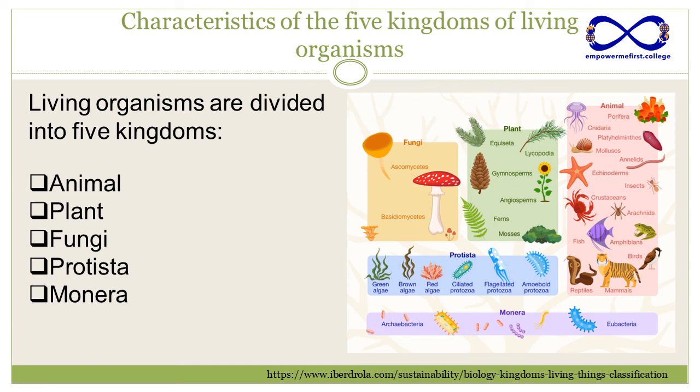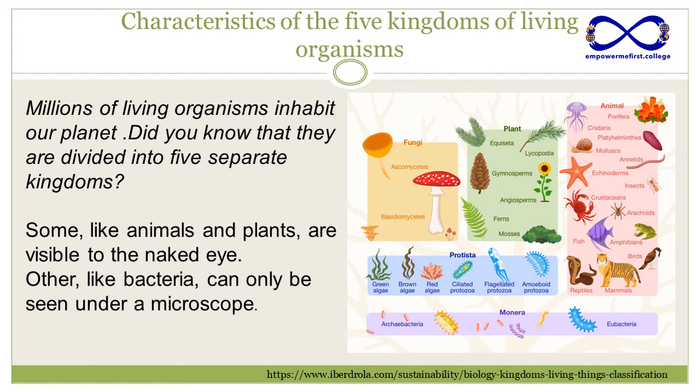Basically, all the living organisms are divided in 5 different kingdoms. They are animal, plant, fungi, protist, and monera. In addition, you can have more information about the graph and about the division of the 5 different kingdoms just by following the link where you can find a more detailed classification.